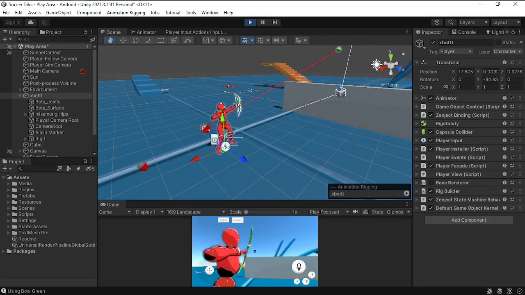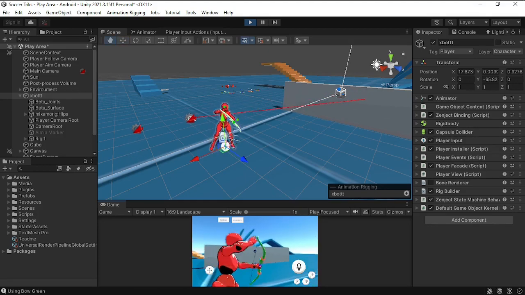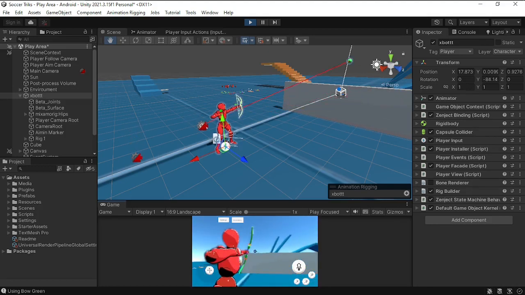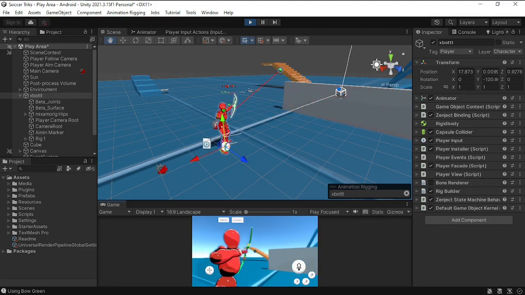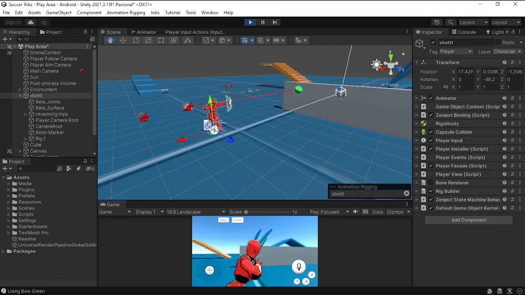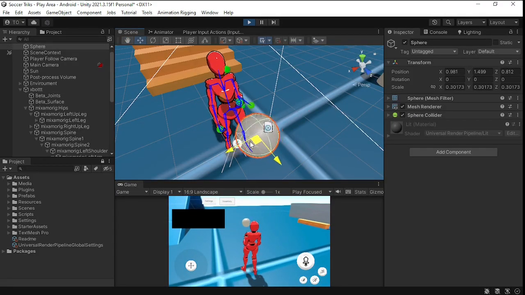Although the system for launching an arrow has not been implemented, you can already see that the aiming is correct. The marker on the screen matches the marker where the character is aiming. To rotate the character in the direction of the marker, I used an add-on called Animation Rigging.